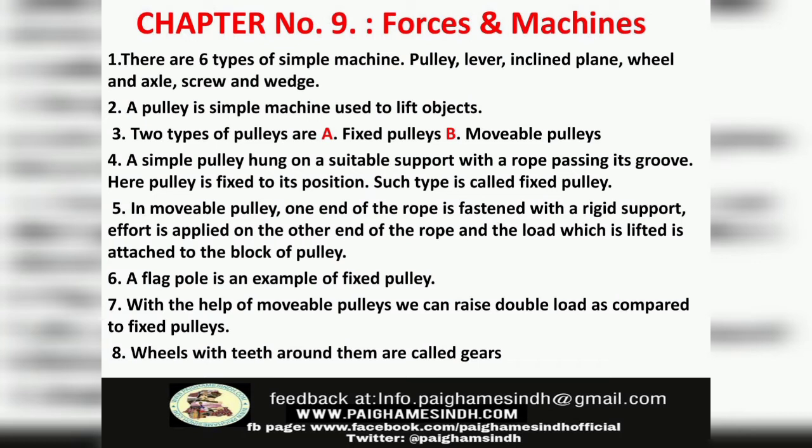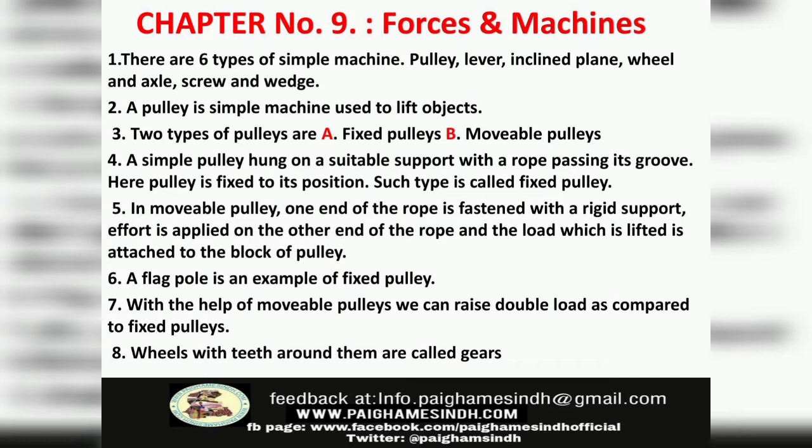Number 5, in a movable pulley, one end of the rope is fastened to a rigid support. Effort is applied on the other end of the rope and the load which is lifted is attached to the block of the pulley. Number 6, a flagpole is an example of a fixed pulley. Number 7, with the help of movable pulleys, we can raise double the load as compared to fixed pulleys.